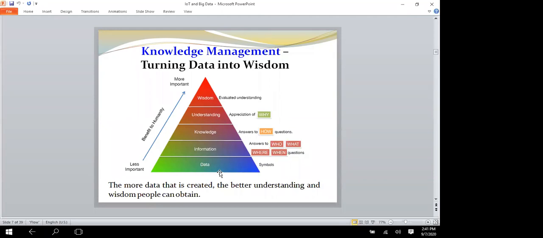Next one is understanding. It is just that you have to understand what data to give to whom we are going to give it. How you are going to present that is called understanding.